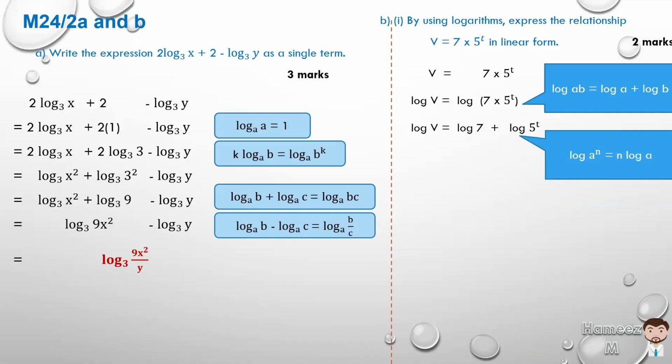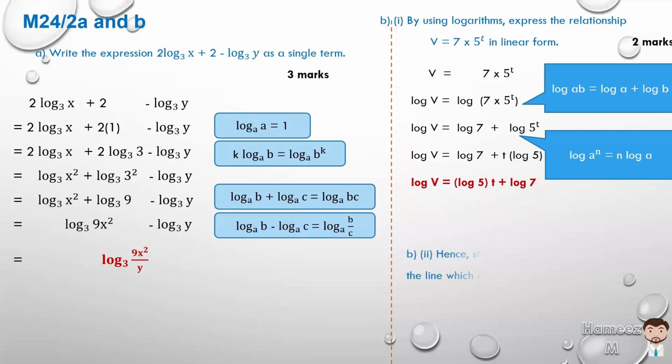And what that will mean is that we can move the t to the front of it. So it's t times log 5 is equal to log 7. If we look at this line, we recognize that log 7 is a constant, log 5 is a constant, the variable is t, and that will cause log v to vary. So we can rewrite it, if we want to put it like that, as log v is equal to log 5, a constant, times t, a variable, plus log 7, which is a constant.